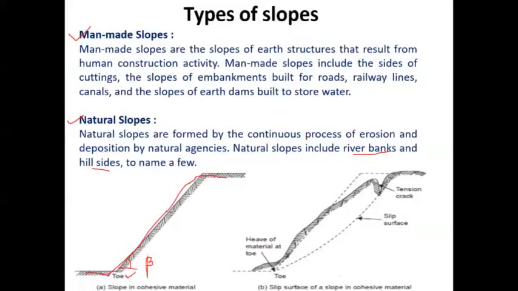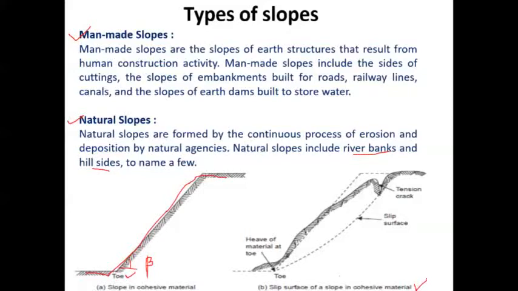Now, if this slope has to fail, in what manner can it fail? This is indicated in figure B. That is the slip surface.